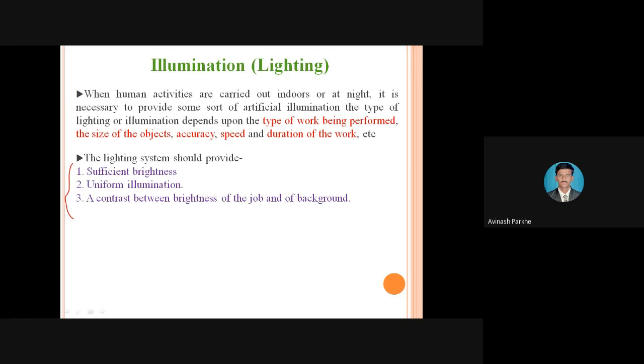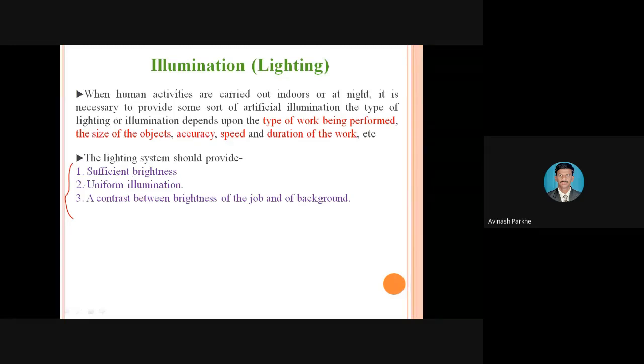But if one lamp is provided, it should give proper illumination at each and every corner. That means whatever intensity is present at the right side, the same intensity should be provided at the left side. So this is the requirement: uniform illumination should be provided in that lighting.